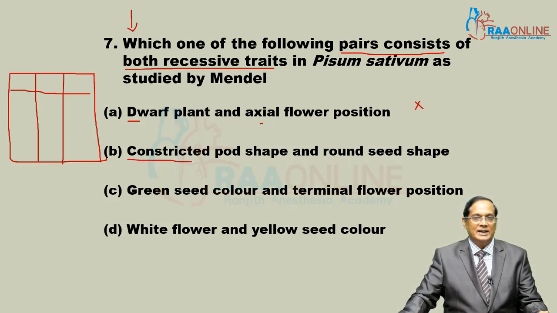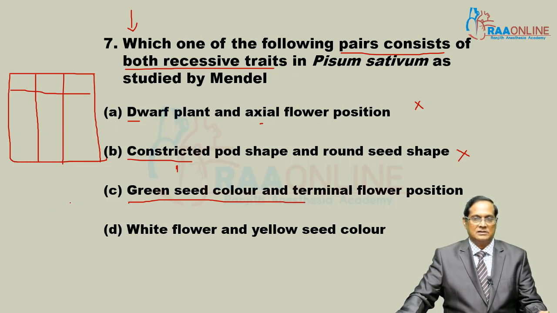Constricted pod is again a recessive trait, but round seed is dominant. So this is also cancelled. Green color of seed coat and terminal flower: this is correct.